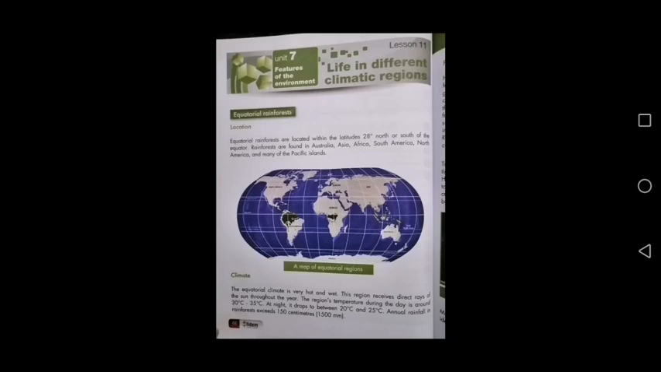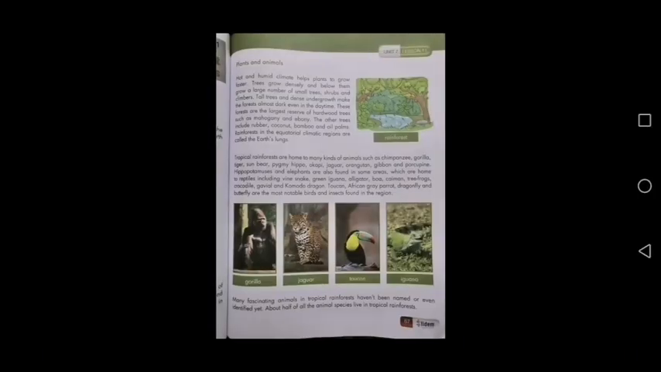That's why they are called rainforest. Now we will see the plants and animals that are found in these areas. Hot and humid climate helps plants to grow faster. In these areas, a large number of trees and plants are found because of the heavy rainfall.